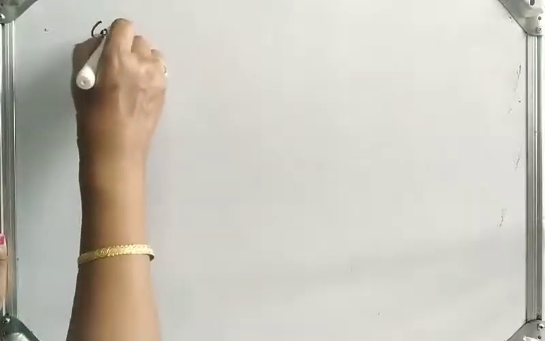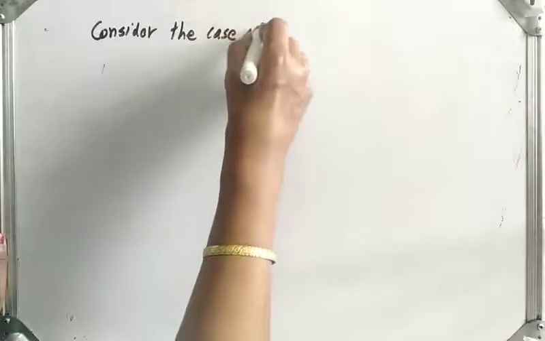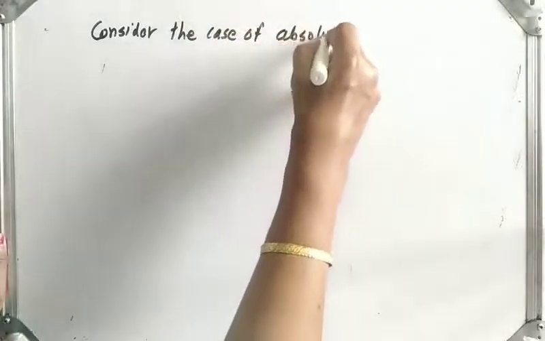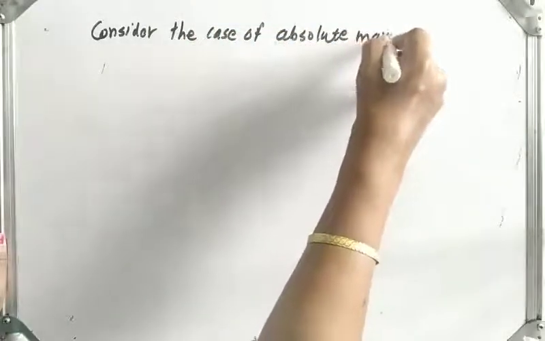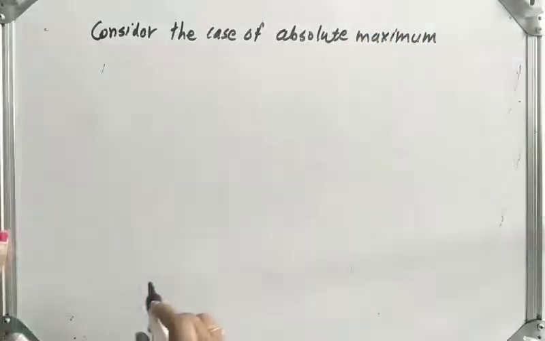So consider the case of absolute maximum. Okay, consider the case of absolute maximum.